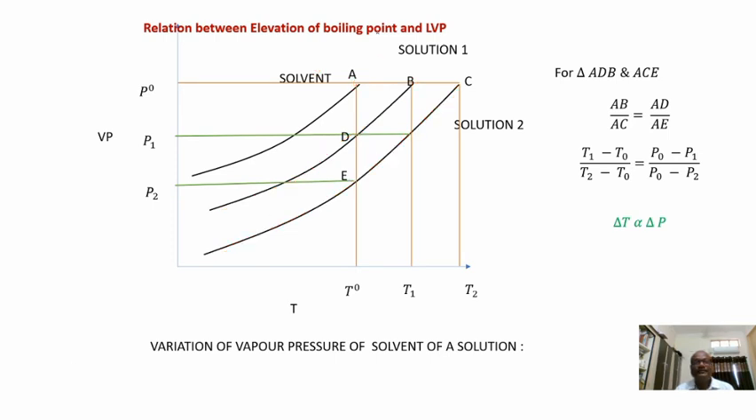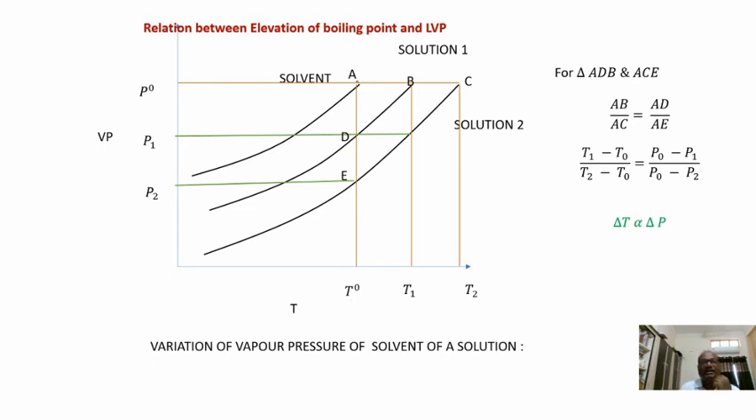Like that. So this is a solvent curve. This is a solution vapor pressure curve. Solution 1 vapor pressure curve. This is a solution 2 vapor pressure curve. Right. So we are observing the relation between the boiling points and the vapor pressure.